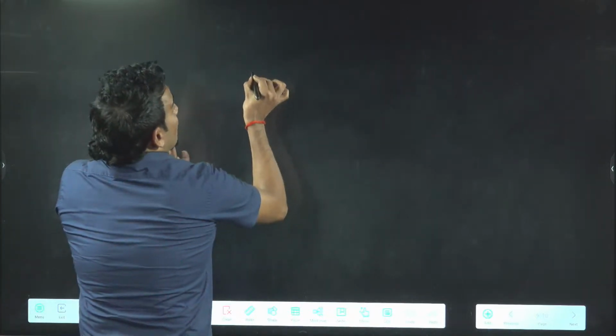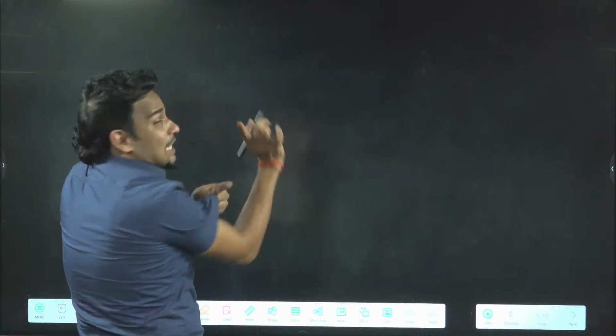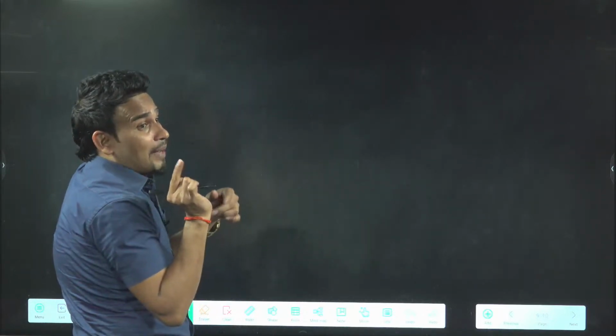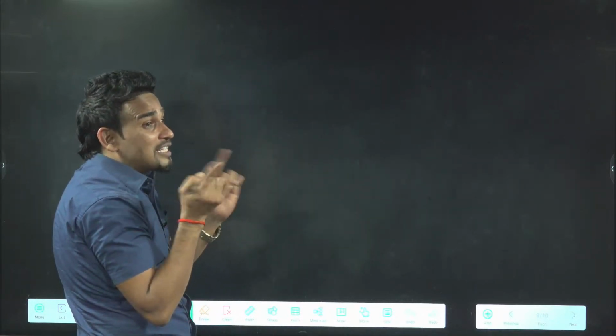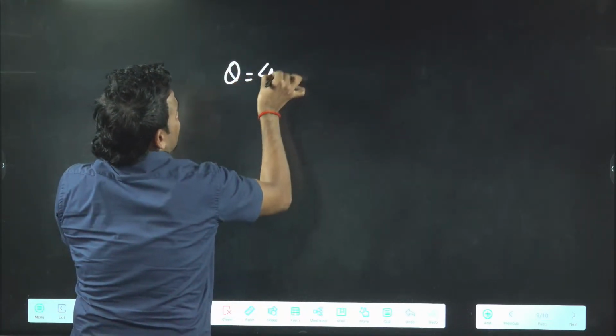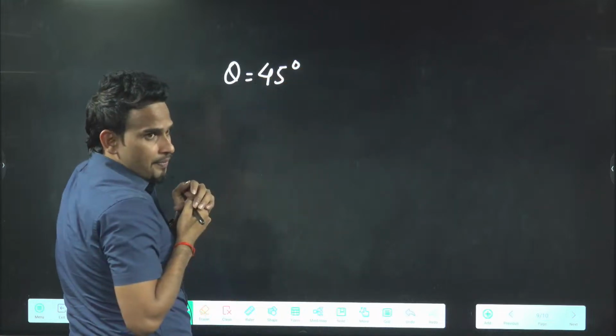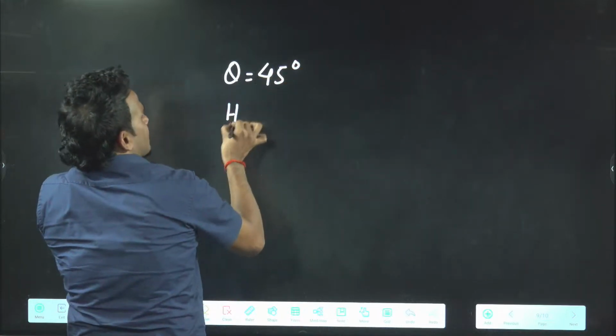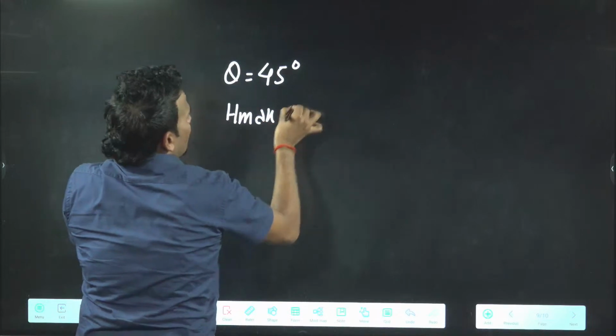People are doing one mistake there. They're using one concept which I will tell after this. No problem. First thing you tell me, maximum possible range is given means what is given? Theta is also given. How much theta? 45 degree. What they're asking you, H max. Range is already given, R.